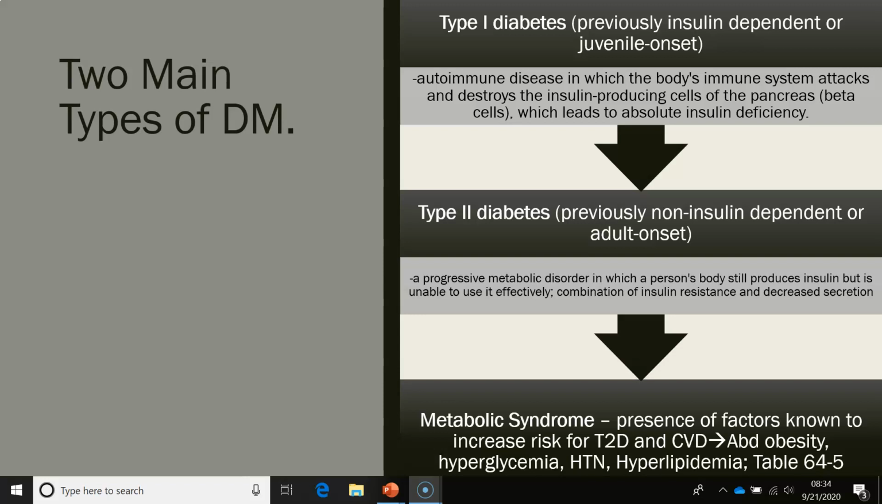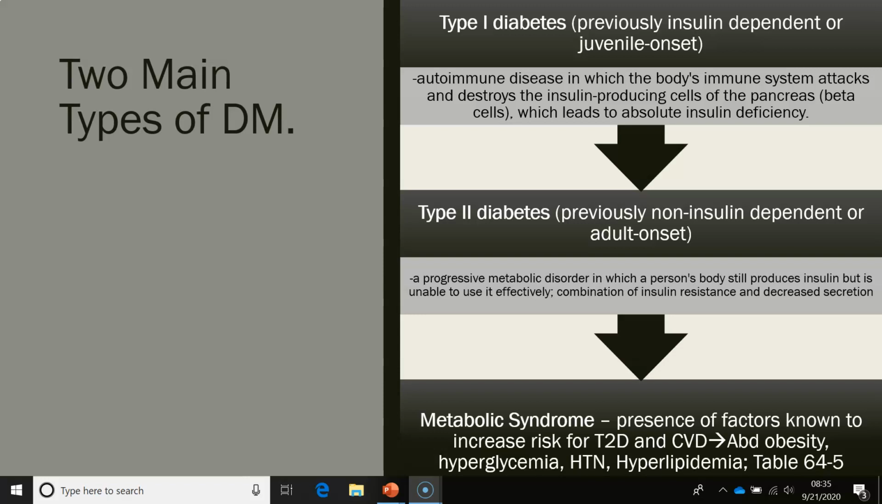But then there's a metabolic syndrome, which is the presence of risk factors known to increase their risk for type 2 diabetes and cardiovascular disease. It's abdominal obesity, hyperglycemia, hypertension, hyperlipidemia. Mainly just look at that Table 64-5.